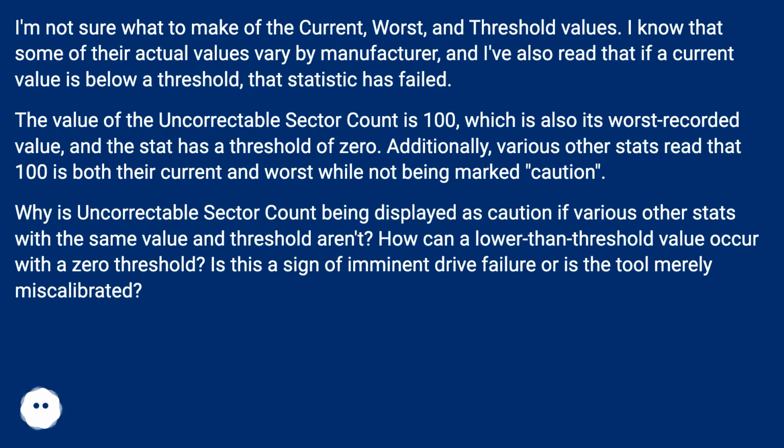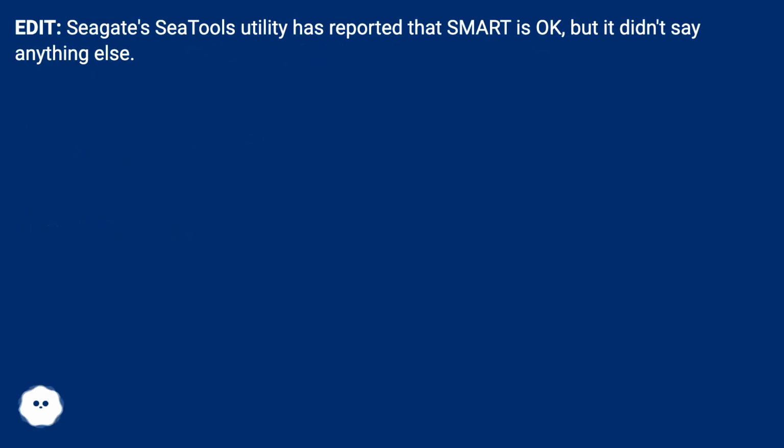while not being marked caution. Why is uncorrectable sector count being displayed as caution if various other stats with the same value and threshold aren't? How can a lower than threshold value occur with a 0 threshold? Is this a sign of imminent drive failure, or is the tool merely miscalibrated? Edit: Seagate cTools utility has reported that SMART is okay, but it didn't say anything else.